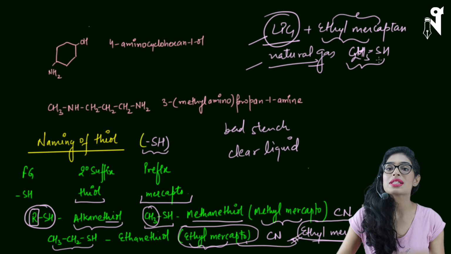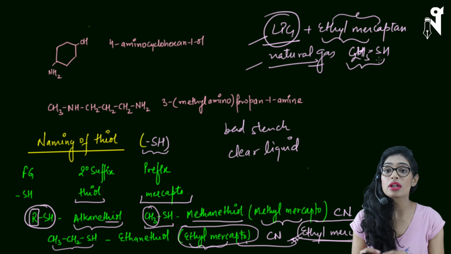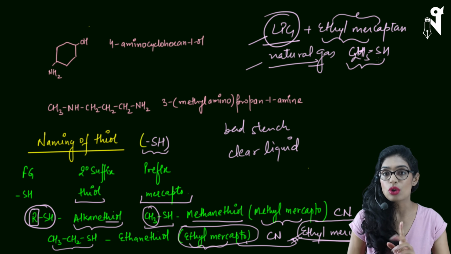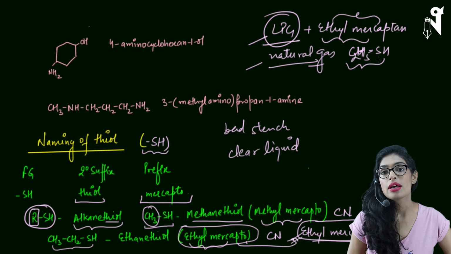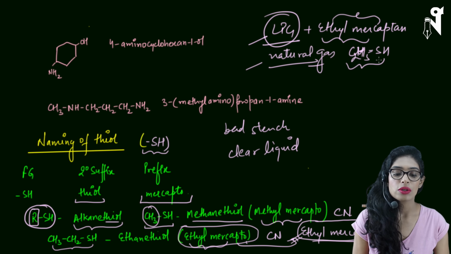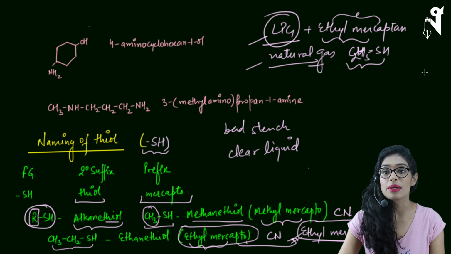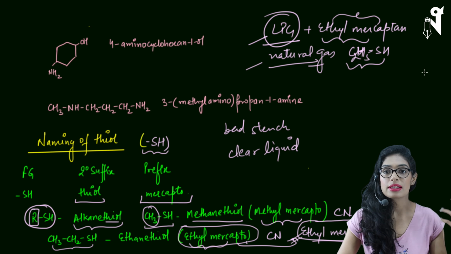C2H5SH is the compound which is added to natural gas so that we can figure out if there is a leak, smell it, and stop the leakage, because natural gas and LPG don't have their own distinguishable smell. So this is a very important compound in day-to-day life also, because it is saving a lot of people from a lot of accidents, basically fire accidents and all that.